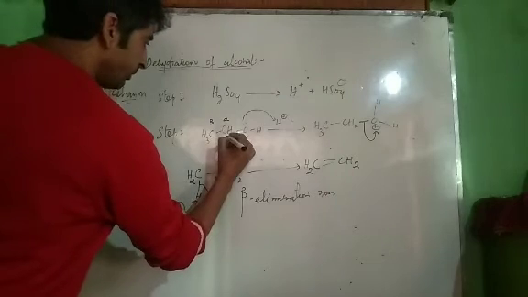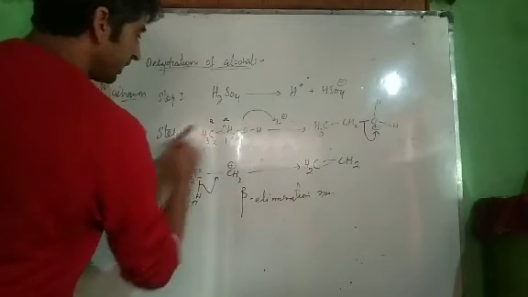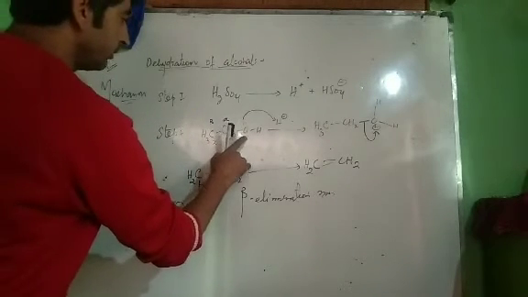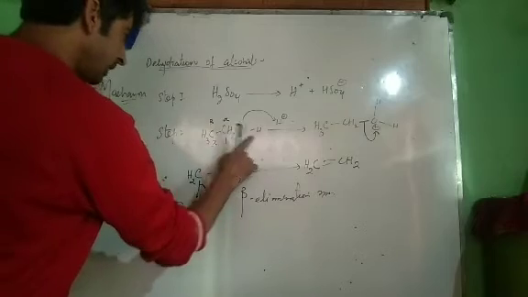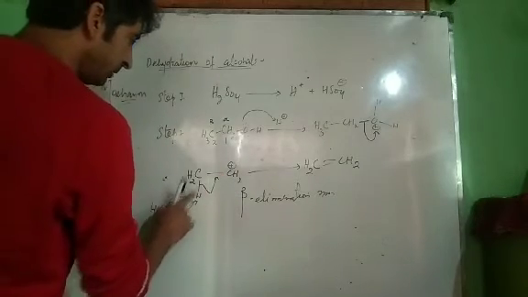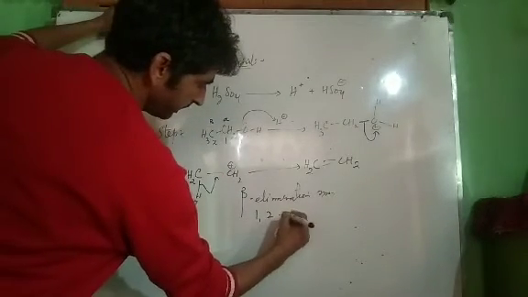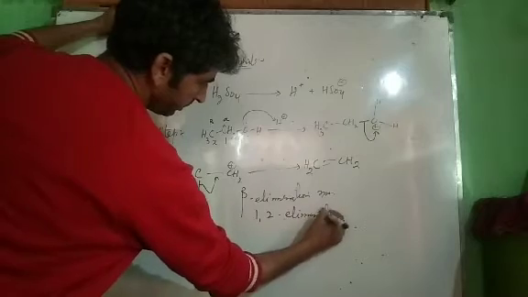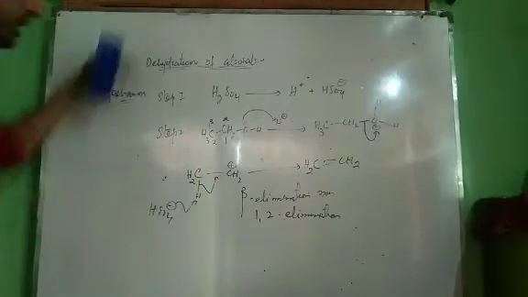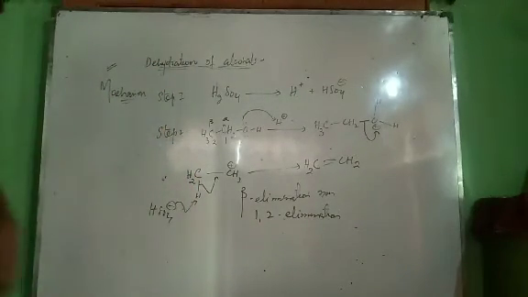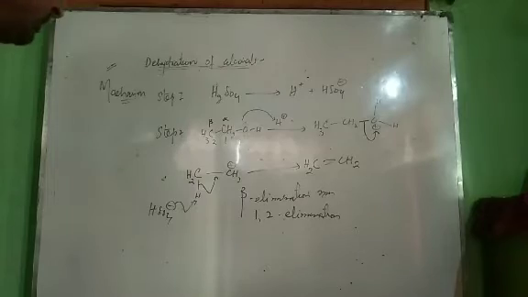Or we can number this carbon as 1 and this carbon as 2. From carbon one we remove OH, and from carbon two we remove hydrogen. It's called 1-2 elimination. Beta elimination is an example of 1-2 elimination reaction.